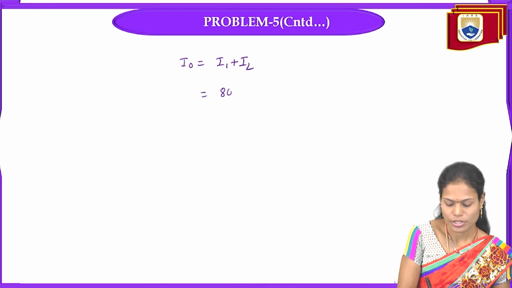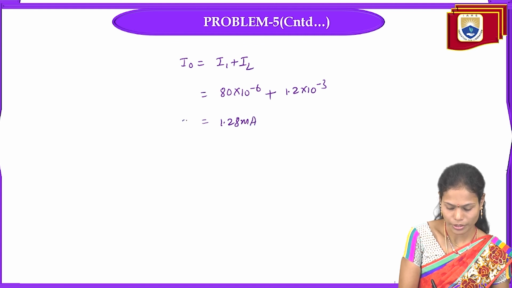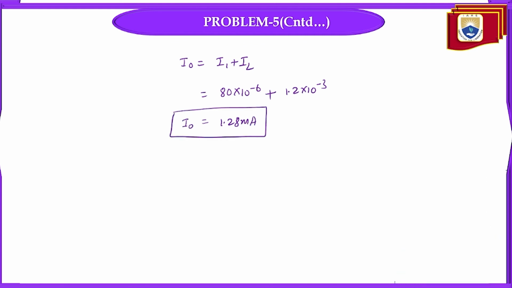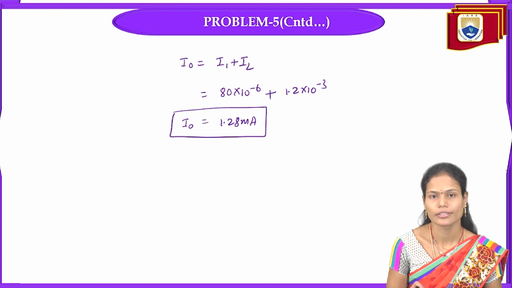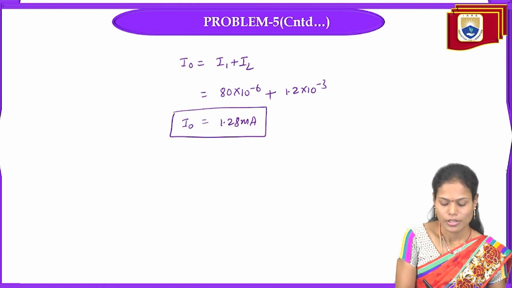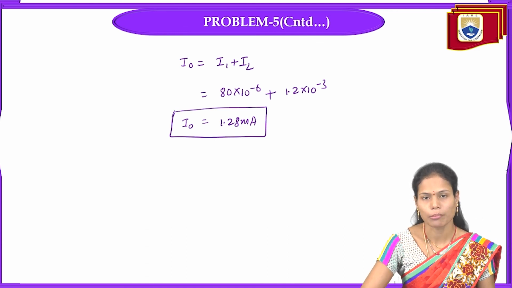So I1 value is 80 microamperes and the load current is 1.2 milliamperes. So it is 1.28 milliamperes. I0 current is 1.28 milliamperes. So it flows from output of op amp towards the inside of the circuit of the operational amplifier. So in this way we have to calculate the parameters of the non-inverting operational amplifier from the given circuit.